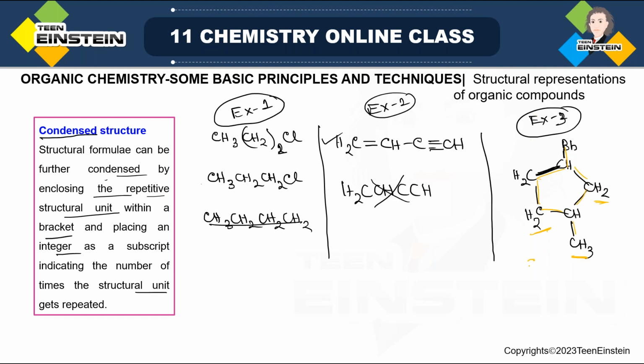In the previous case we wrote it like this, but here we are simply writing CH2. If the ring size is very large, then also you can use this type of subscript. Suppose the ring size is 10. What you can do is write some CH2, and in some cases you can put CH2 whole N so that you don't have to draw all the CH2. That depends, only for large ring sizes.